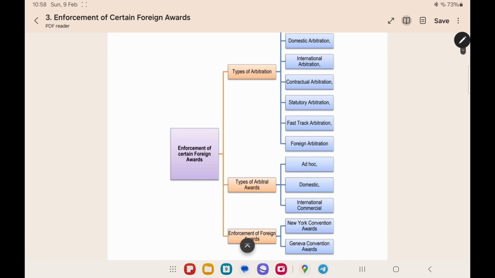In this chapter, these two parts which covers the major portion, types of arbitration and the arbitral awards. This is just for clarity purpose. Different types of arbitration are given, but this covers the major portion of the chapter. You need not remember this word by word. You have to just understand the concept, and in these also many similar points are there. It will be very easier for you to see this chapter. Now we can get into the chapter.